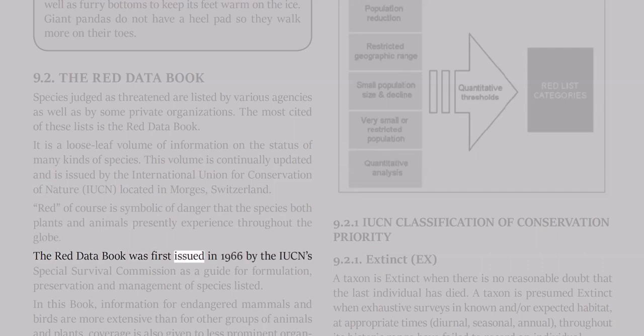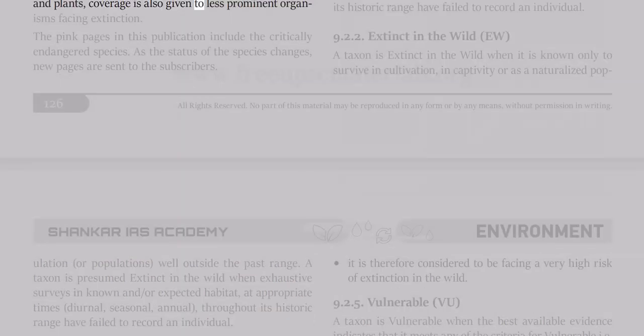The Red Data Book was first issued in 1966 by the IUCN's Species Survival Commission as a guide for formulation, preservation, and management of species listed. In this book, information for endangered mammals and birds is more extensive than for other groups of animals and plants. Coverage is also given to less prominent organisms facing extinction. The pink pages in this publication include the critically endangered species.